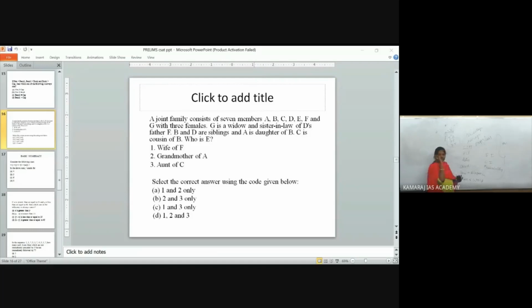In 2016, 17, 18, they asked questions on simple interest. They only changed the numbers and the format, for example simple interest for 4 years or 3 years, but the question is only from the simple interest part. So what I am insisting is, please practice previous year question papers. After all your topic workouts, go through the previous year question papers. It will give you a clear idea.